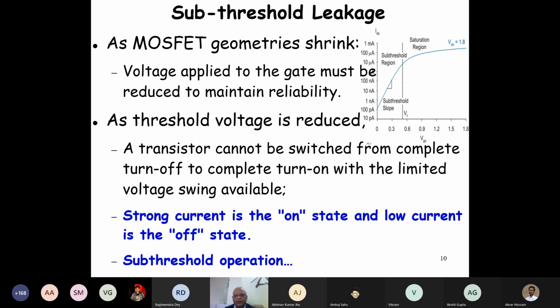We can't apply 1.8 volt on a gate of nanometer length and width. So we are forced to operate at 0.3 volt here. Just see here, 0.3 volt. This is the sub-threshold. So here on means 100 nanoampere, off means 10 nanoampere.